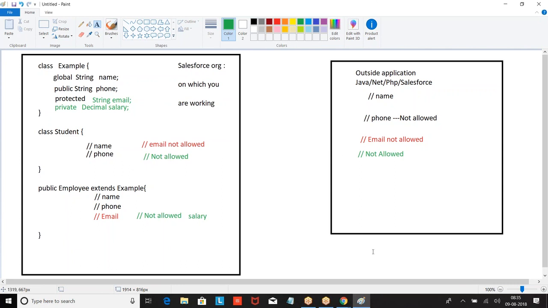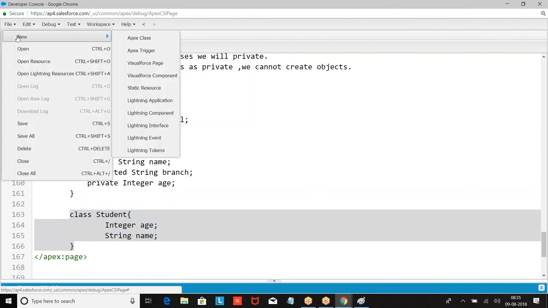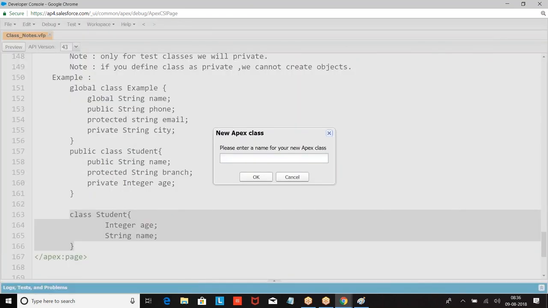So what I am doing, look at this. Developer console, File, New, Apex class. Everything that you write in Salesforce should be in the form of a class only. That is the reason all our previous examples we didn't execute, because we cannot run them individually, they have to be a part of a class.